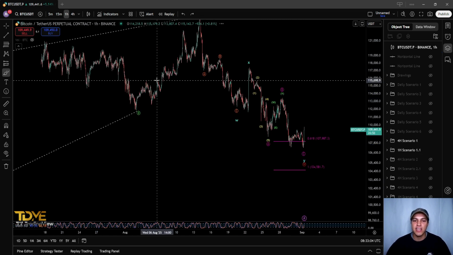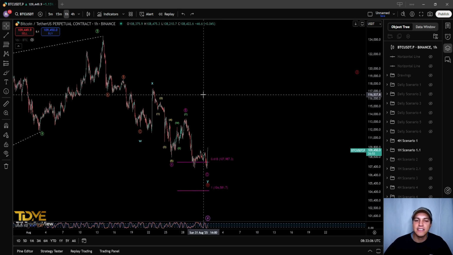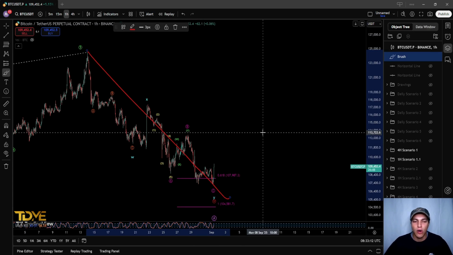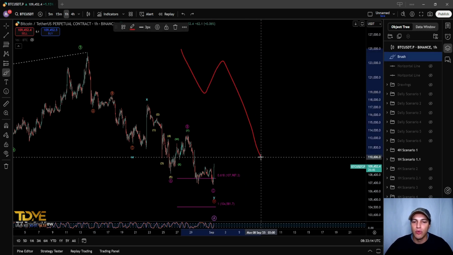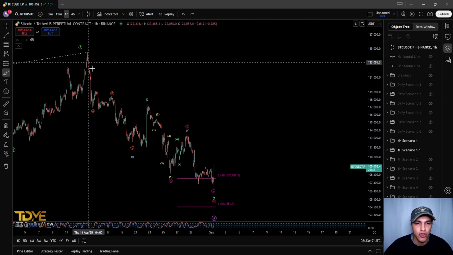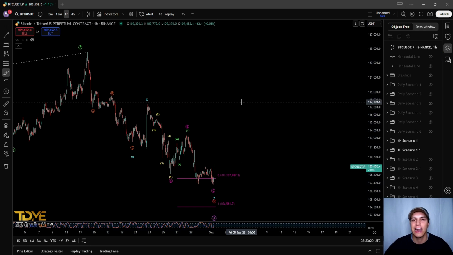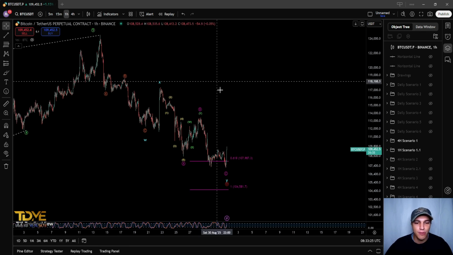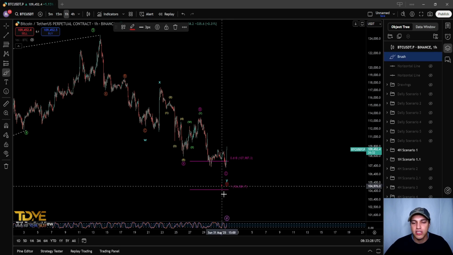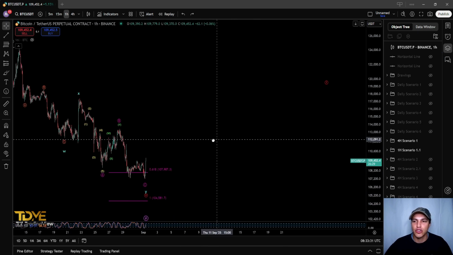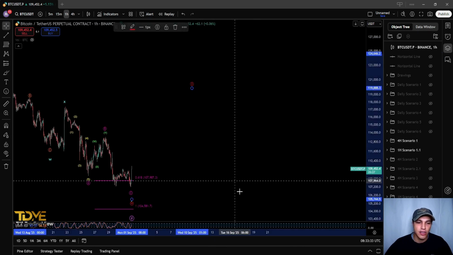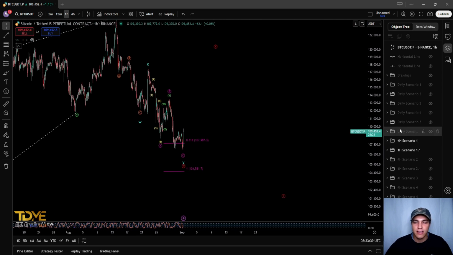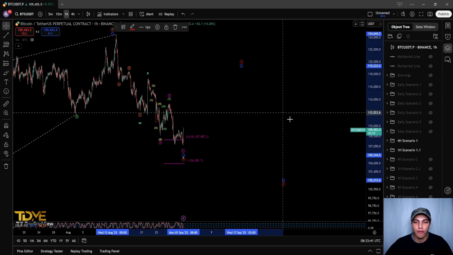But the reason I say that the bull market is not yet over is this move towards the downside. If we are looking for a bull market to be over for now, we are looking for a 5-wave move towards the downside. This does not by any means at the moment look like 5 waves. It looks like a corrective structure. So if we look here, WXY to the downside, possibly in wave W, followed by that we should get the red wave X here that is going to form, and then followed by that the red wave Y, right? WXY finishing off that wave 4.